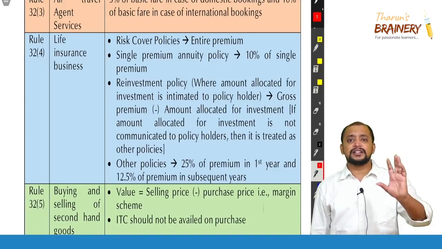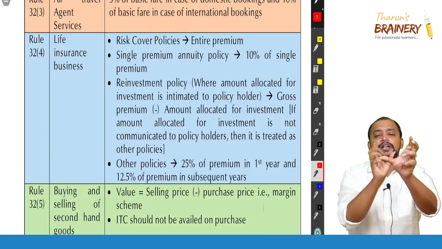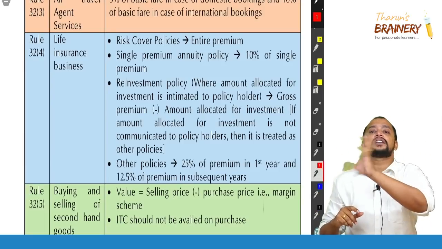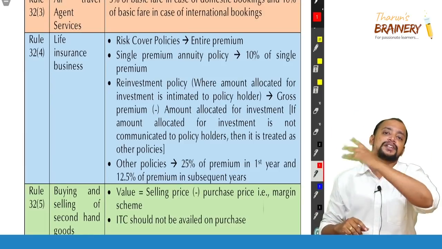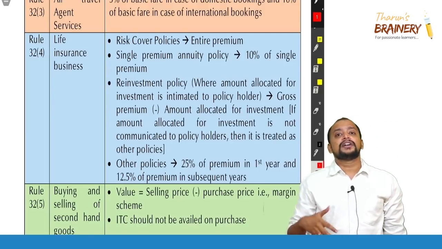So air travel agent, simple. Take the ticket fare. In the ticket fare, there is a basic fare. On that basic fare into 5% is the value if it is domestic bookings. If it is international bookings, basic fare into 10% will be taken as the value. Okay. This is in case of air travel agent.